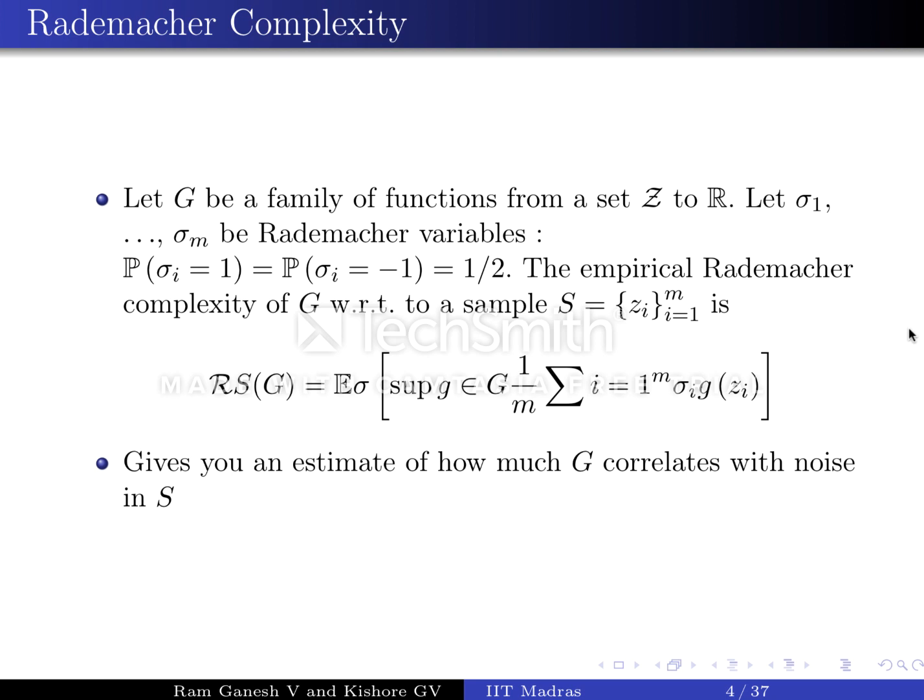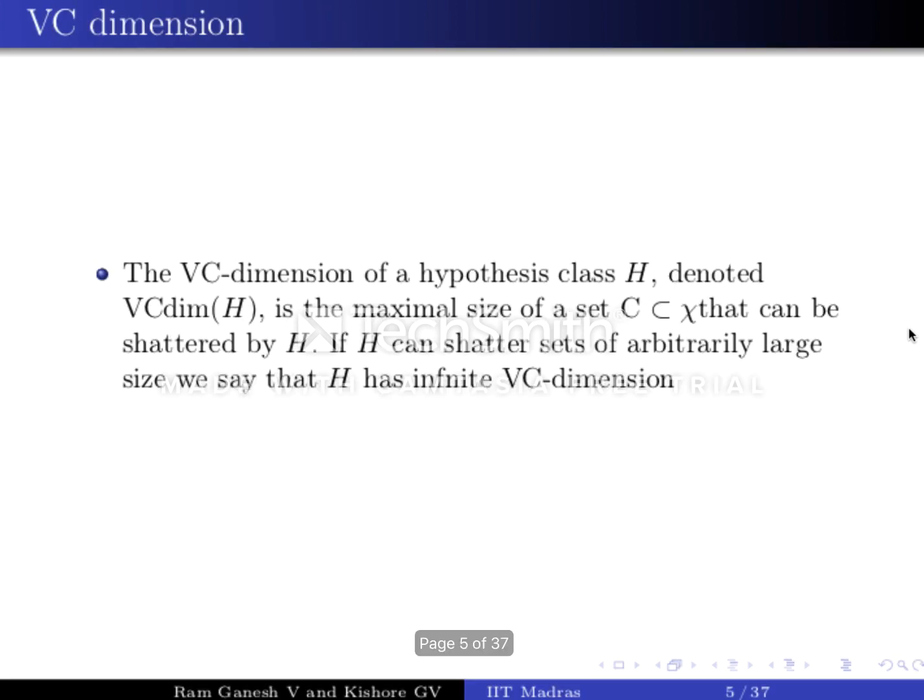Let us first talk about the Rademacher complexity. Let G be a family of functions from a set Z to R, and sigma 1 to sigma m are the Rademacher variables. A Rademacher variable is basically a Bernoulli variable which can take values +1 and -1 with a probability of 1/2. Rademacher complexity is basically the expected average accuracy of the best model g from the family of functions capital G over all sigma. It gives you a measure of how G correlates with noise.